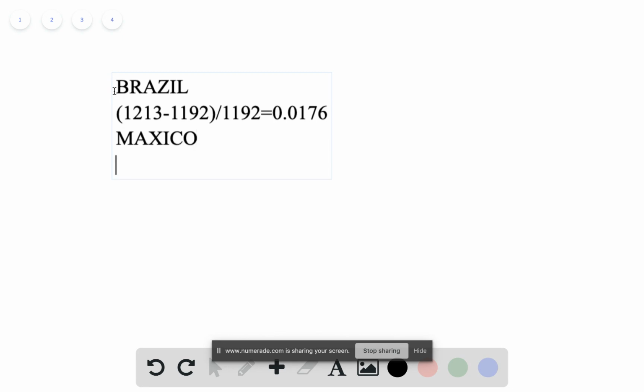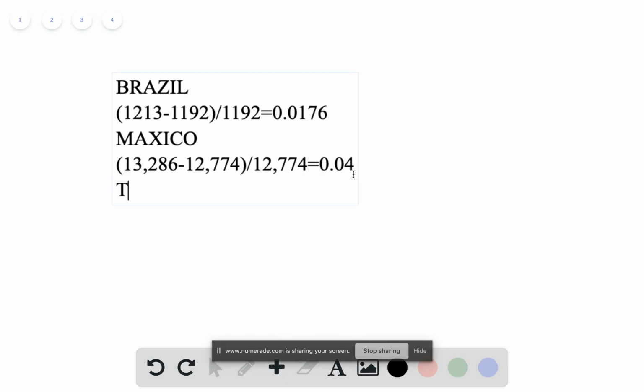We use the GDP of 2012, that is 13,386, minus the GDP of 2011, this is 12,774, and divided by the GDP of 2011, that is 12,774. So if you calculate, it is 0.04. So this one means it is like a 1.76% increase, and this is like a 4% increase.